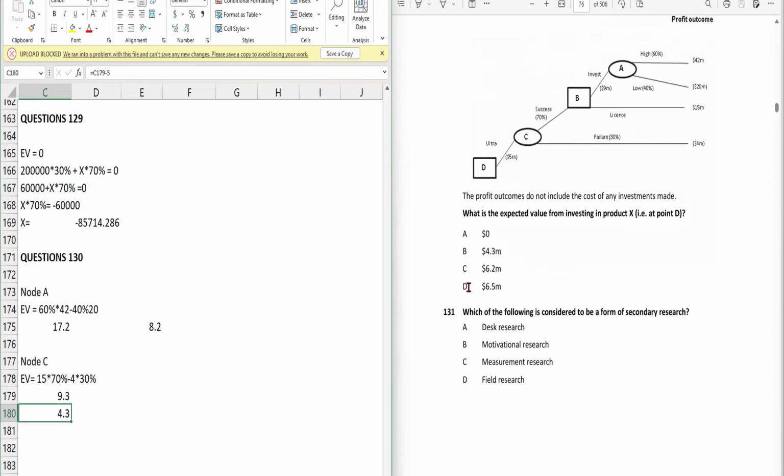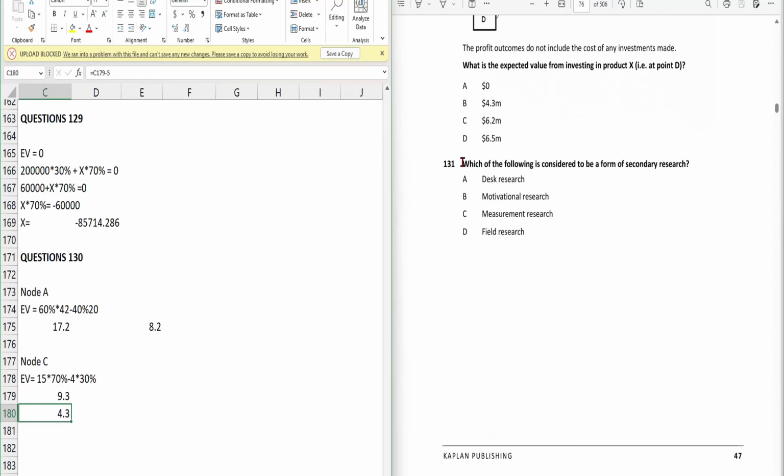So next we have question number 131. Which of the following is considered to be a form of secondary research? There are two kinds of research, primary and secondary. Secondary research means using information which is already available, right? Like internet articles, company reports, government data, books.